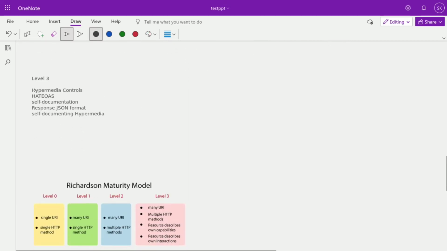In level 3 we are providing hypermedia controls, like I was also saying. I will go point by point. Headers should be followed, and every API should document it.